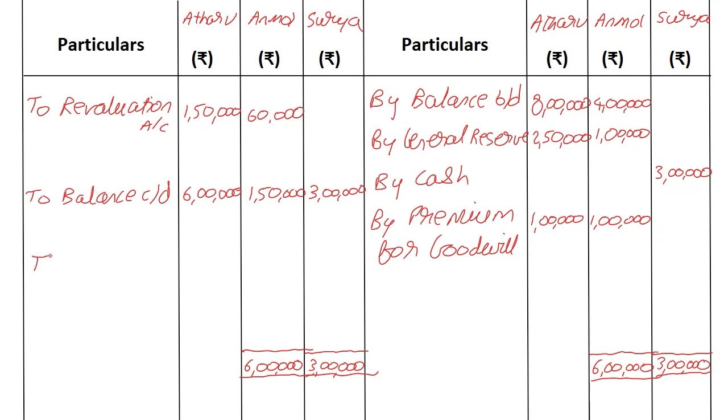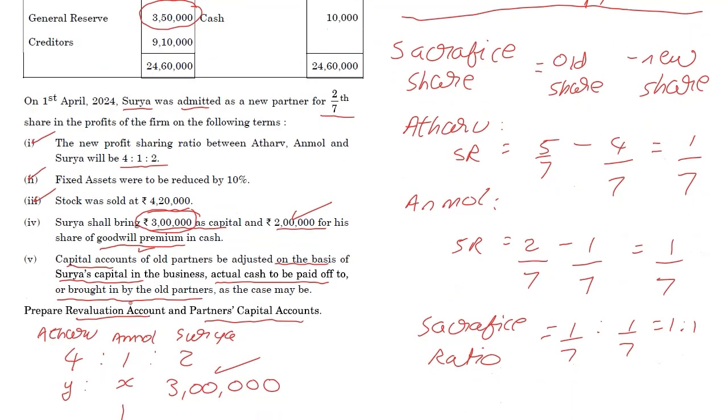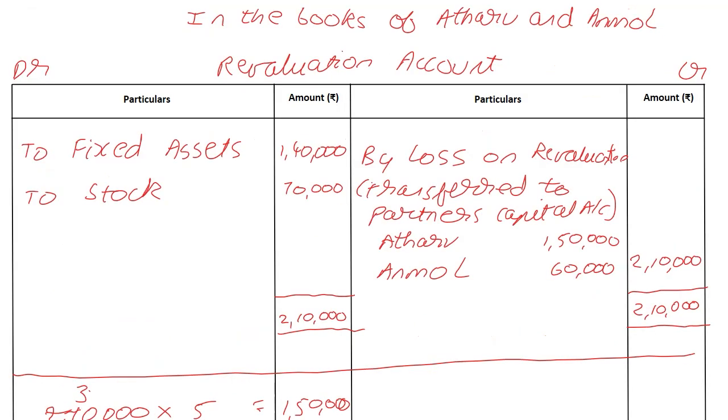And on the lighter side, I'm going back to the wording of the question because they have told us actual cash to be paid off or brought in. So basically, cash account. Go by the question. Yes, we are in an era of demonetization and GPay, but if they say cash, it is cash.